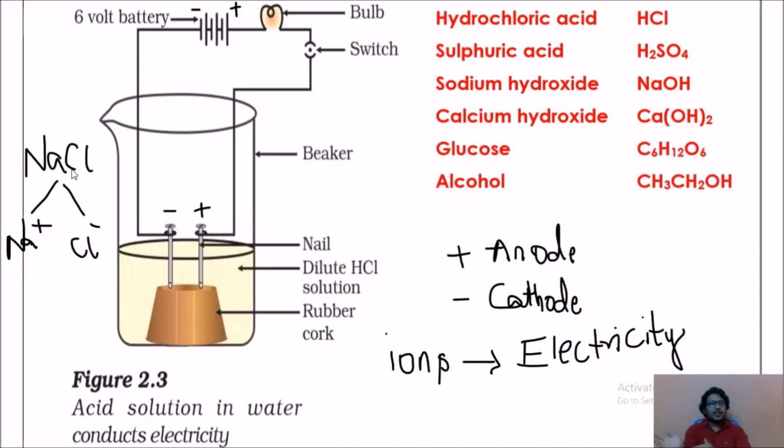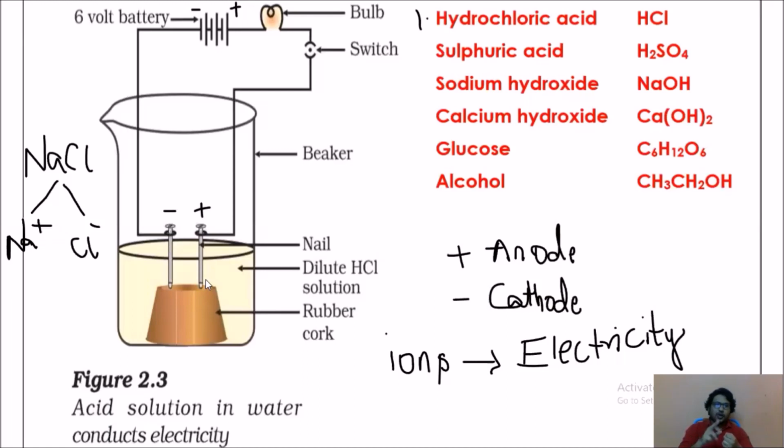Next, remove the distilled water and add number 1, hydrochloric acid. Try to add hydrochloric acid and you can observe the bulb instantly glows. Why? One thing you have to remember: you may ask me, if we add acid, here we took iron nails, and you told me acid plus metal gives salt plus hydrogen gas. In that case, what you can do is, instead of iron nails, you can choose a carbon rod or graphite rod.